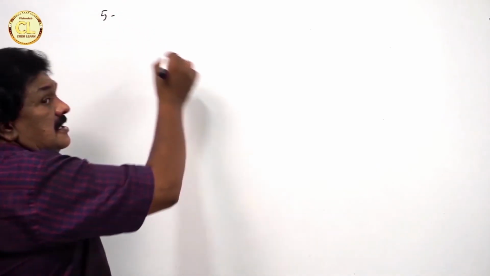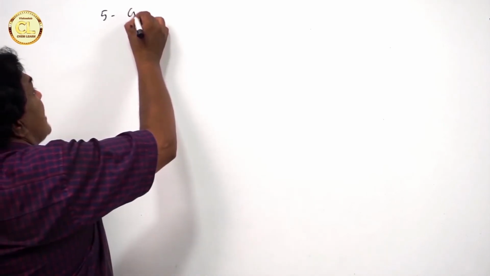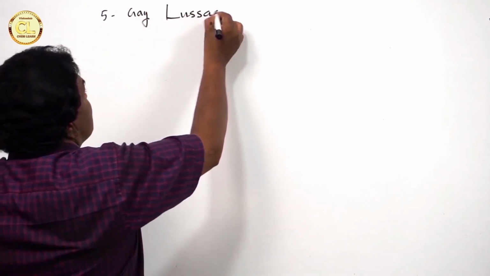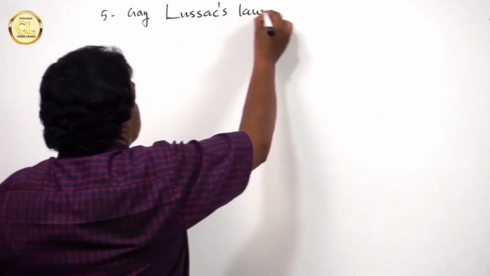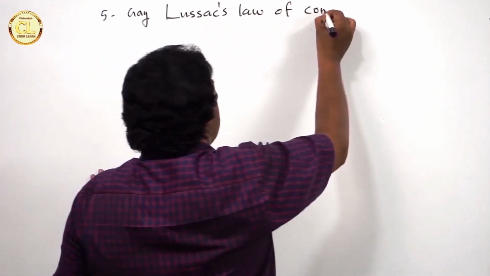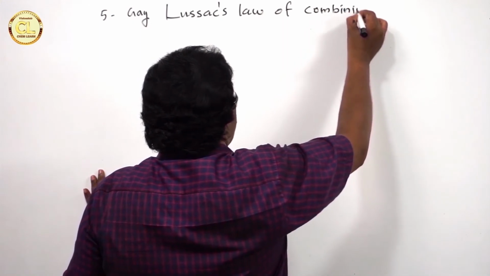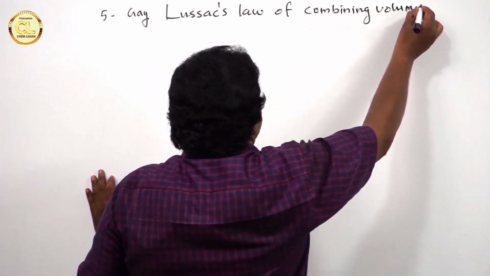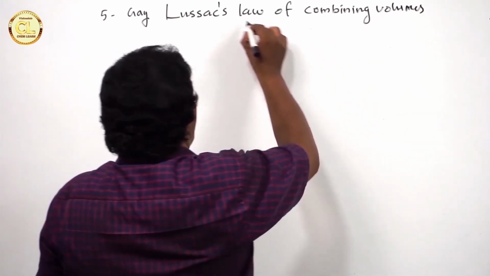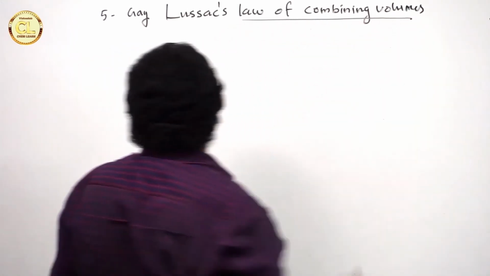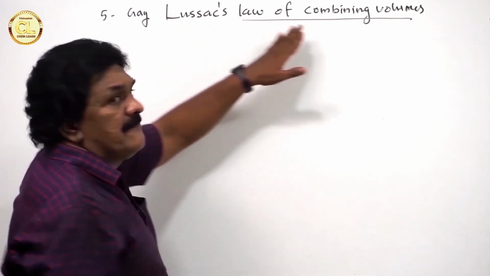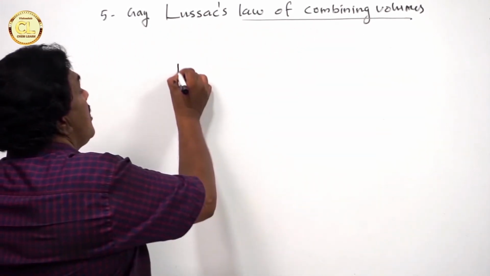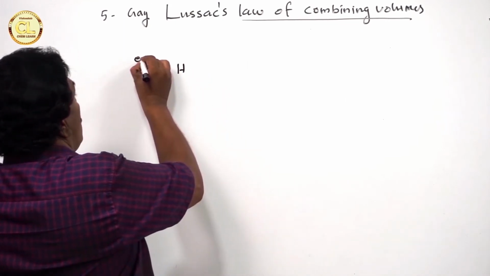Fifth law, Gay Lussac's law of combining volumes. See, this law is also called the law of combining volumes. Gay Lussac's law of combining volumes, or the law of combining volumes. See, I'm going to give you an example for the law.